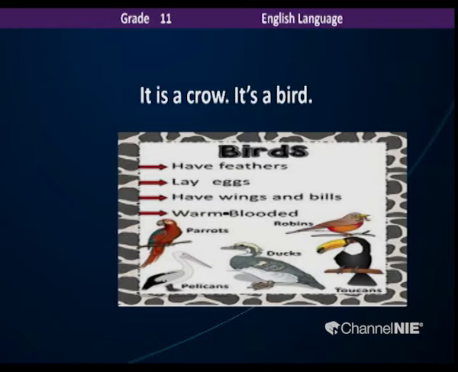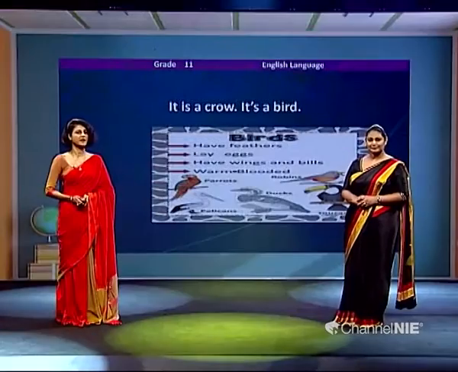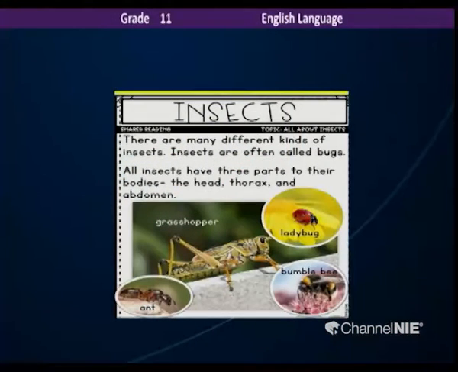It's going to be birds. So, the example I have given? It's a crow. Alright, so they have feathers, they lay eggs, have wings and bills, warm-blooded once again. Yes, they are. So, we have pelicans and ducks, for example. And then, we have insects. Alright. I love bumblebees. I like ladybugs. Okay. And there are many different kinds of insects. Insects are often called bugs.